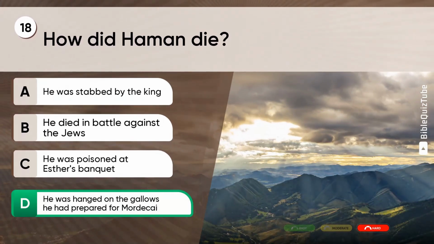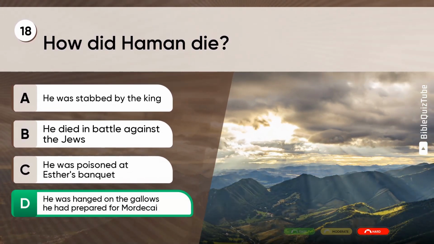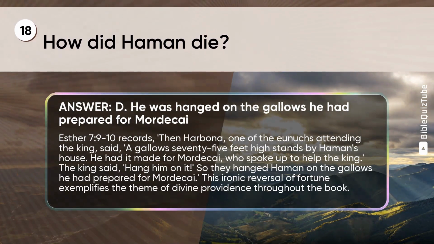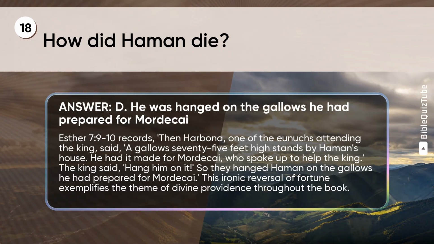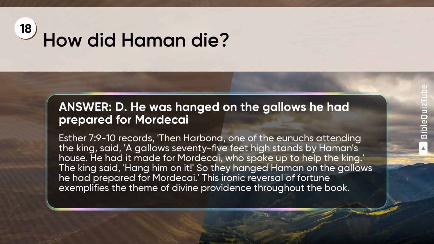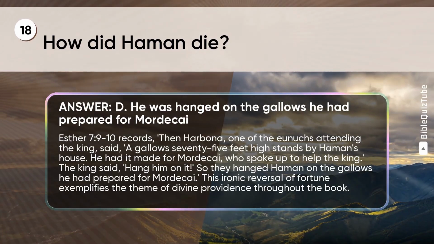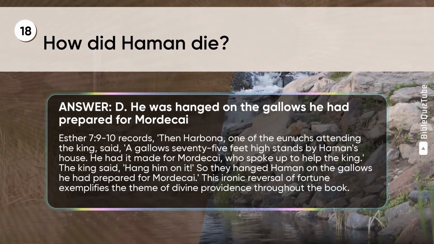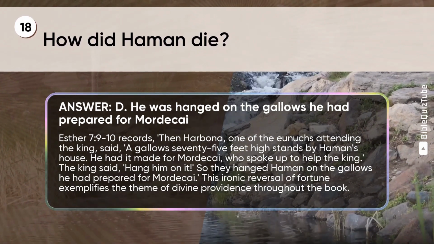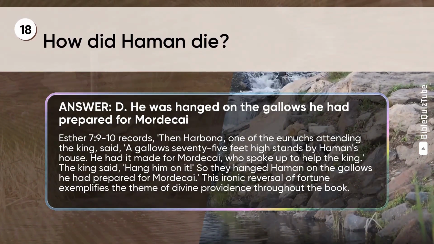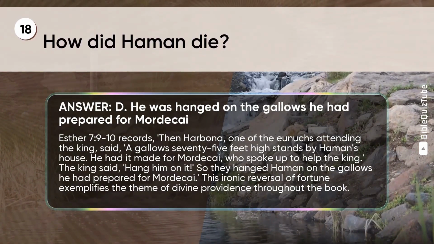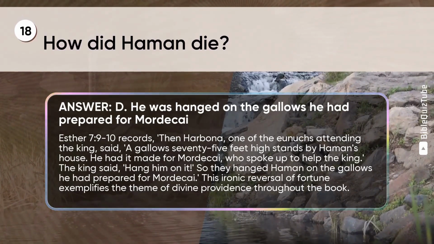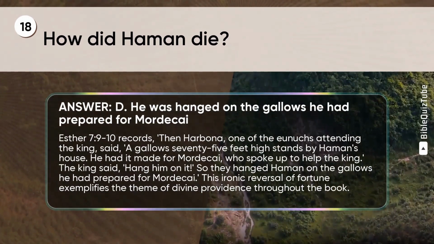The correct answer is D. He was hanged on the gallows he had prepared for Mordecai. The explanation. Esther chapter 7 verses 9 to 10 records, "Then Harbona, one of the eunuchs attending the king, said, 'A gallows 75 feet high stands by Haman's house. He had it made for Mordecai, who spoke up to help the king.' The king said, 'Hang him on it.' So they hanged Haman on the gallows he had prepared for Mordecai." This ironic reversal of fortune exemplifies the theme of divine providence throughout the book.